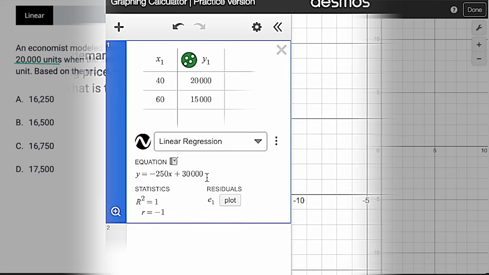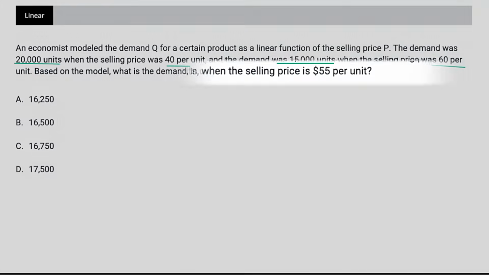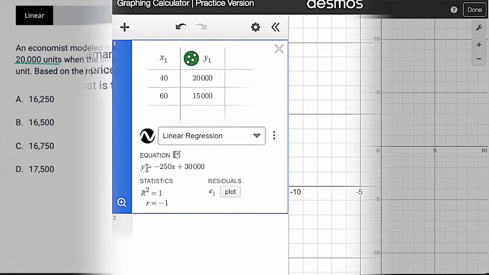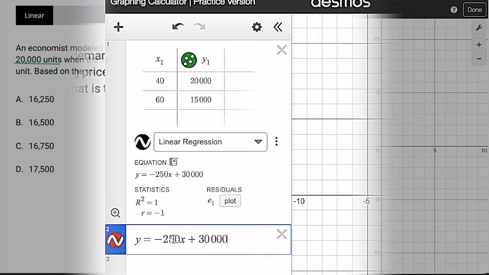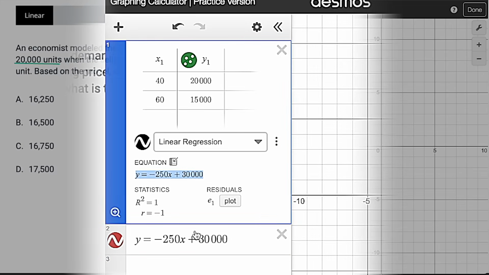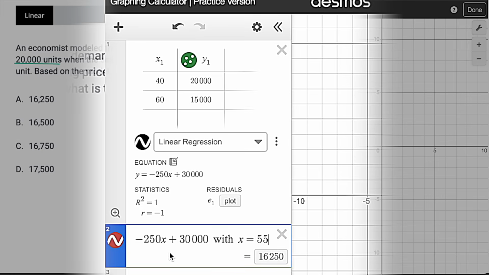And again, it was asking me about the demand when the selling price is 55. So basically, what if x equaled 55? Well, easy way to deal with this is to write my equation down here. I don't think you're actually able to copy and paste, by the way, so just something to look out for. You'll have to take a few more seconds to write this out. And then you can just say with x equals 55. Bingo, it's going to give me 16,250, which is the correct answer.